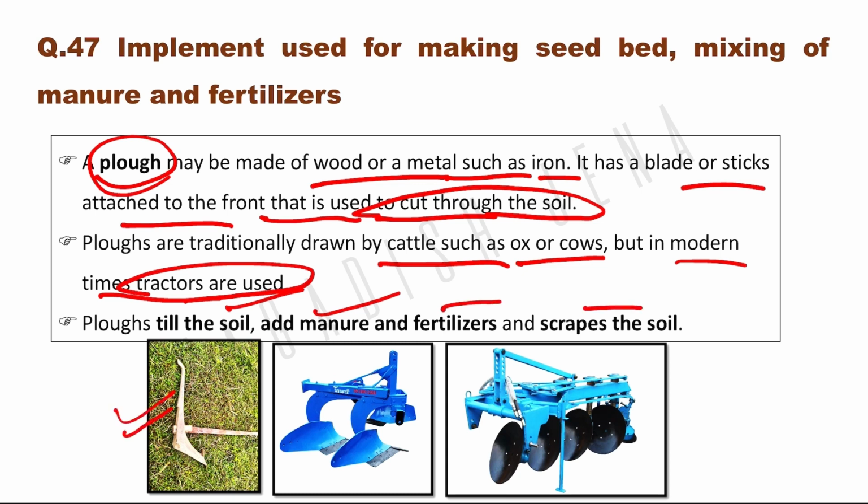So there are different types of plow. This is the desi plow or wooden plow. This is the MB plow, mould board plow. This is the disc plow.